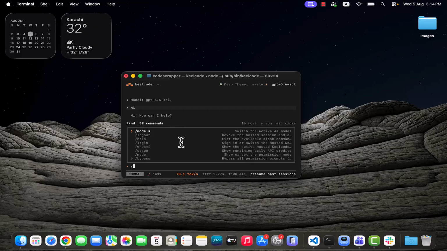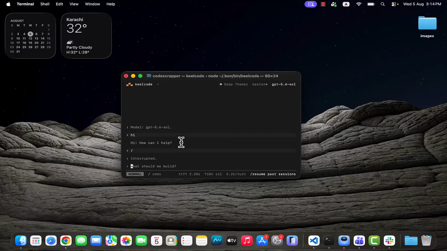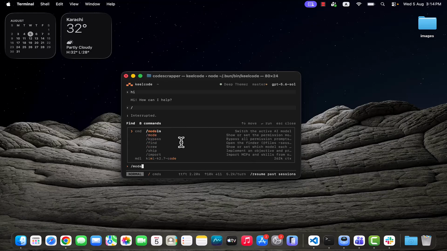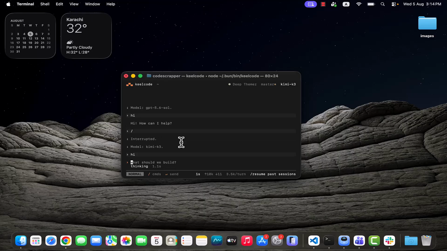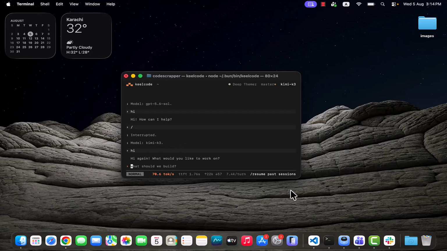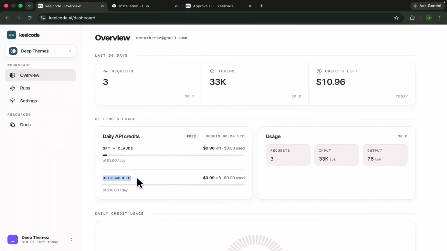It means it uses the ChatGPT model and automatically the deduction of the credits or tokens is shown on the dashboard. If you select another model, I can open the models option, then select the open models and say hi. It will provide the result, but the tokens will be deducted from the open models. I can refresh the page, and now the tokens are deducted from the open weight models, and the remaining credits limit is here, like $10.95. You will get $11 per day, which is very powerful and very beneficial for you.